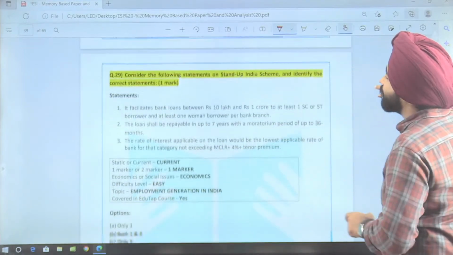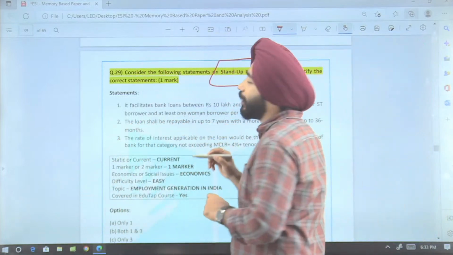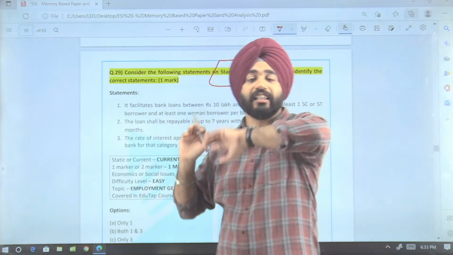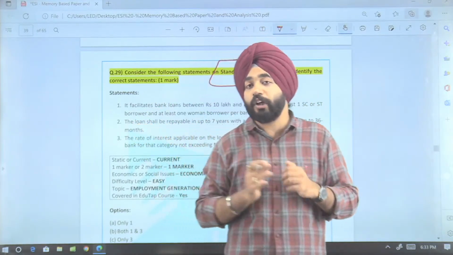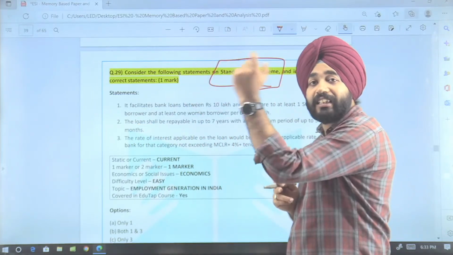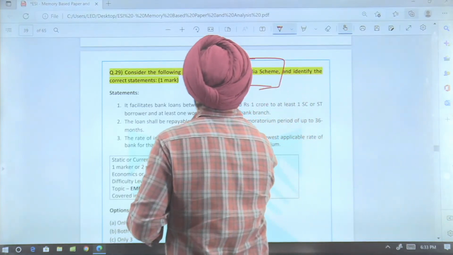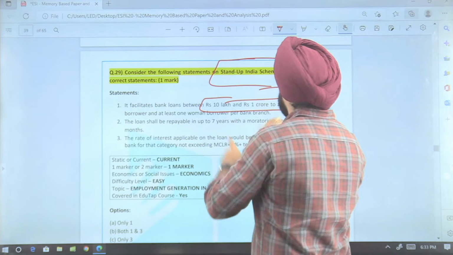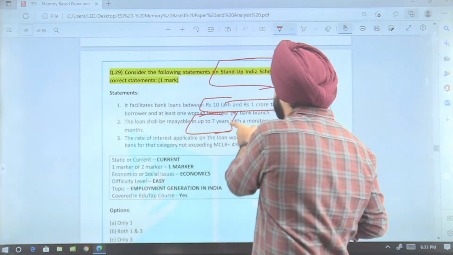Now the next question was, guys, on the Stand Up India scheme. So now see, 2 questions have been asked on the Stand Up India scheme. One we know has been asked in the form of match the following. ठीक है, again Stand Up India scheme was seen in the month of April. तो Stand Up India scheme से 2 क्वेश्चन पूछे उन्होंने आपके. One is related to greenfield project. Then the statement here is the loan is provided between 10 lakh to 1 crore to SC or ST. It has to be repayable within 7 years.